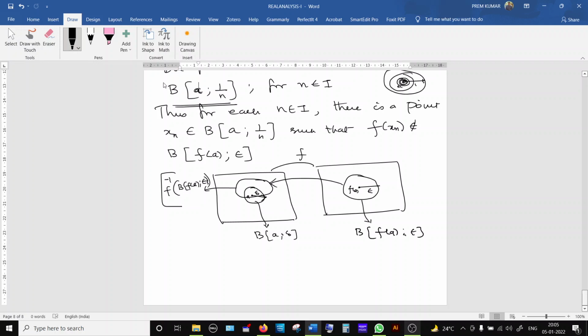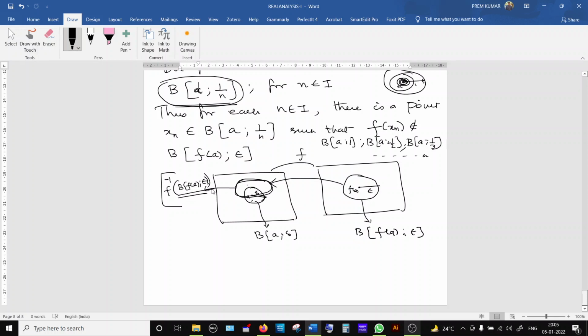There are many open balls. The first one is B of A semicolon 1, next B of A semicolon 1 by 2, next B of A semicolon 1 by 3. It goes on like this, infinite number of open balls. All these open balls have center A, but the radii keep on reducing. All of them will not be completely inside this inverse image. So what is the meaning? There exists at least one element in each of these open balls that is not inside f inverse of this. That is what we needed.